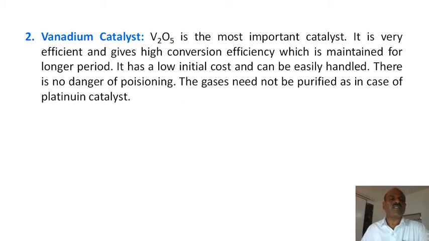This is the most important advantage of vanadium pentoxide: there is no poisoning of the catalyst. So the gases need not be purified as in the case of platinum. So remember these advantages over the platinum catalyst. Sometimes you are also asked in the examination how vanadium is more advantageous compared to platinum. Today the industry always prefers vanadium pentoxide, a very good and efficient catalyst. It can be used for a very long time and you get a good yield.